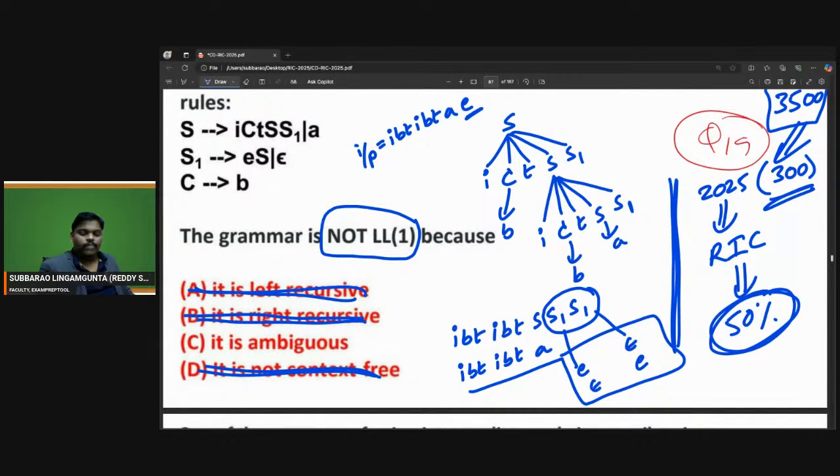So it is an ambiguous grammar. This is a very nice problem. It is an ambiguous grammar. Perfect.